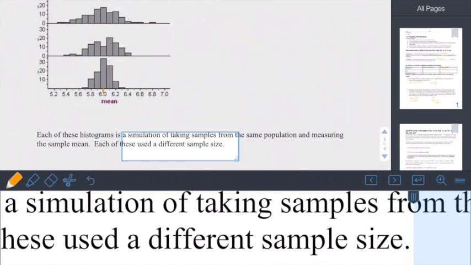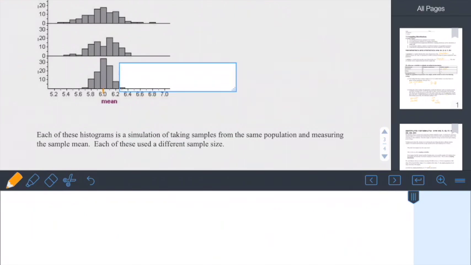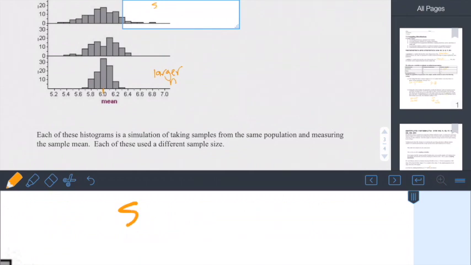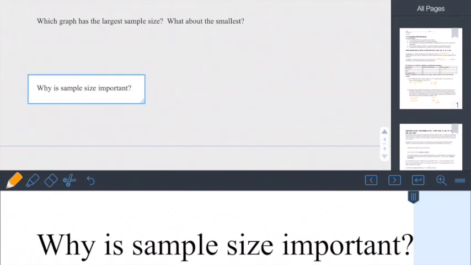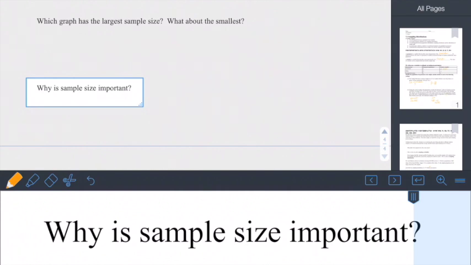So this goes back to our running example. As we increased our sample size, our spread or standard deviation was smaller. So this would be a larger sample size, and this would be a smaller sample size. So why is sample size important? Well, the larger the sample size, the more confident we are in our answer because we're a lot closer to the true population, either proportion or mean.